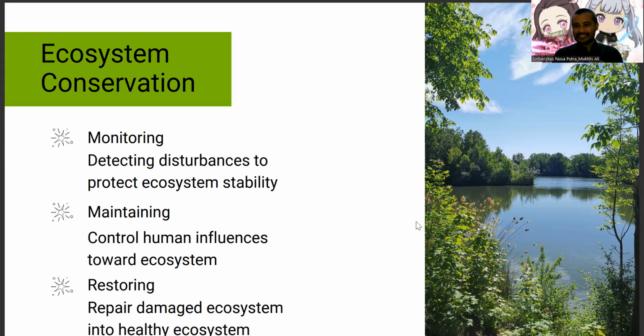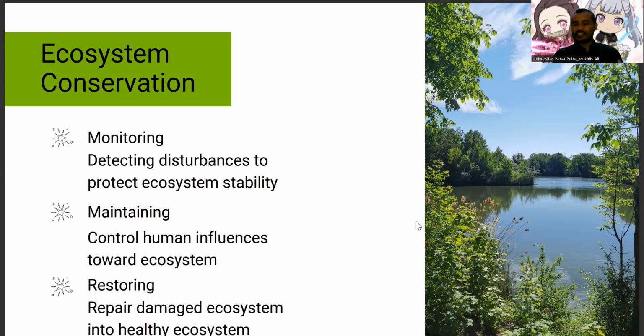Next one is maintaining ecosystem. The maintaining ecosystem purpose is control human influences toward ecosystem, because human have the biggest impact to our ecosystem. So we must control the human influences so that the ecosystem will be still in the healthy condition.